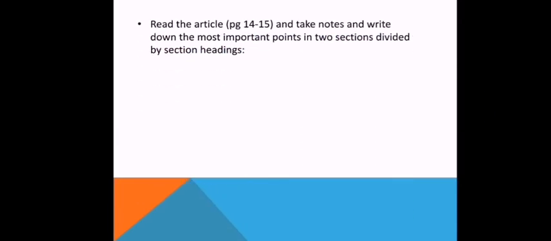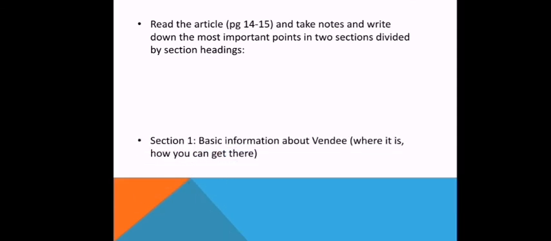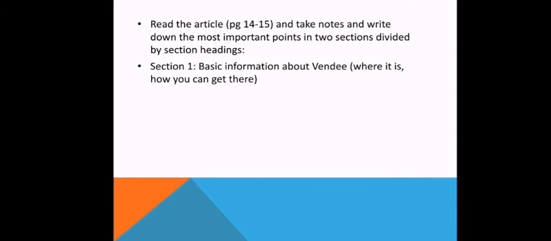So when you're done with that, you're going to go back and read the article on pages 14 and 15 again, and take notes and write down the most important points in 2 sections divided by these section headings. So the first section is going to be called Basic Information about Vendee, and you're going to write where it is and how you can get there, and all the basic information about it.